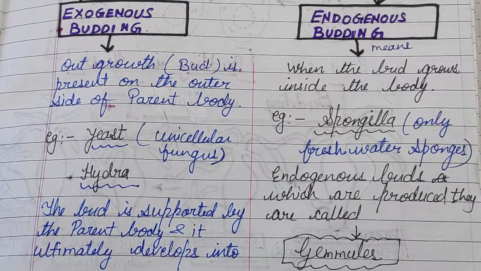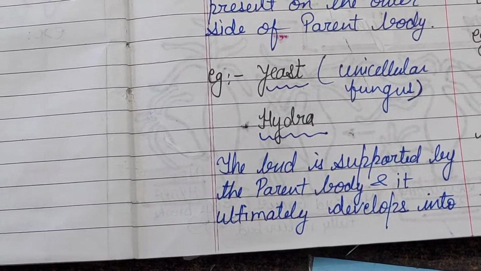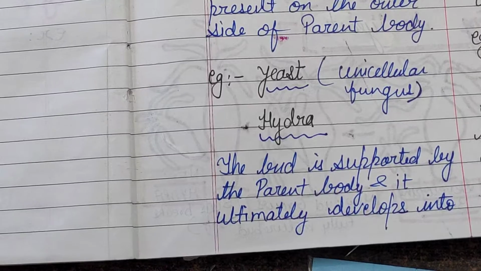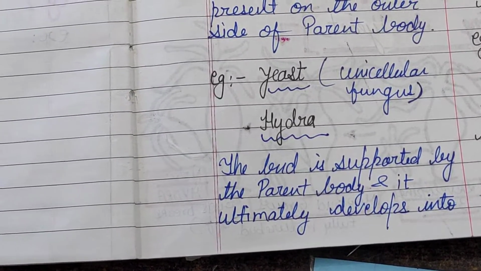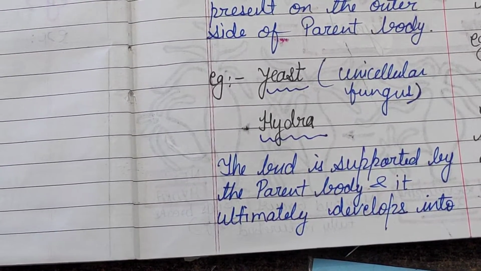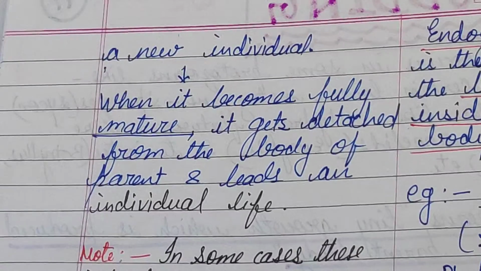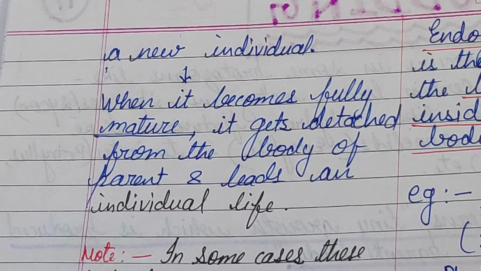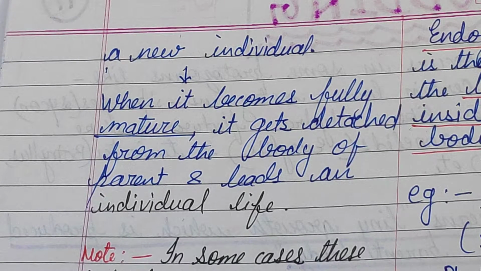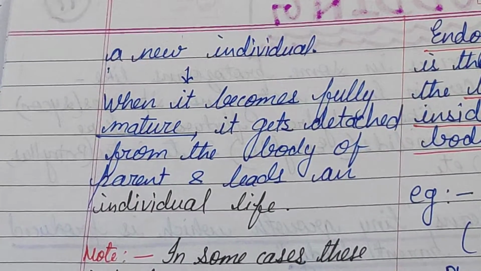Endogenous buds which are produced are called gemmules. When it becomes fully mature, it gets detached from the body of the parent and leads an individual life.